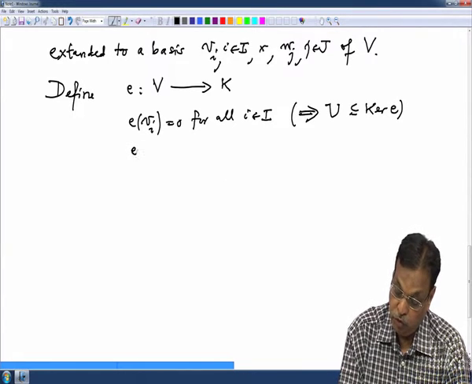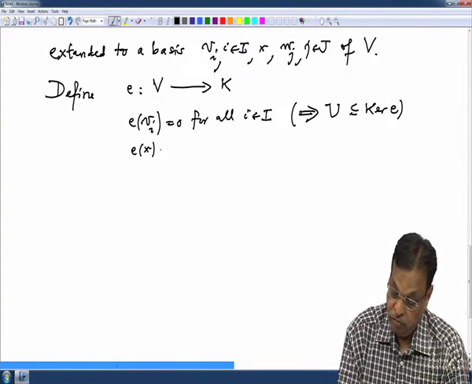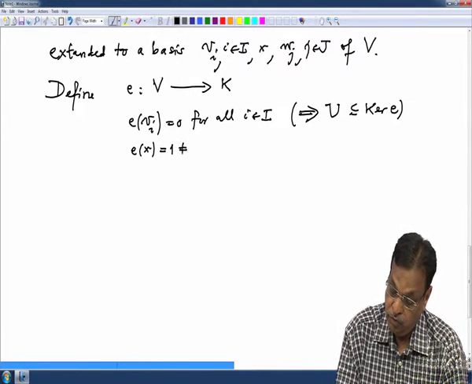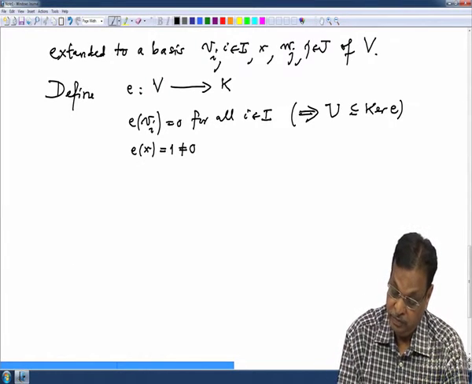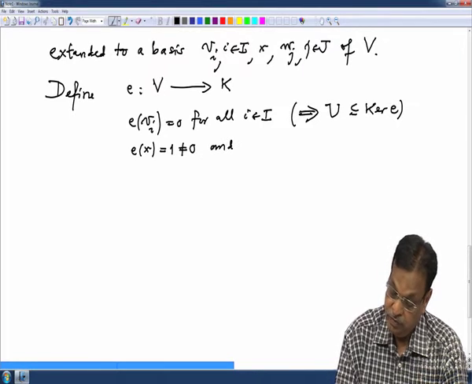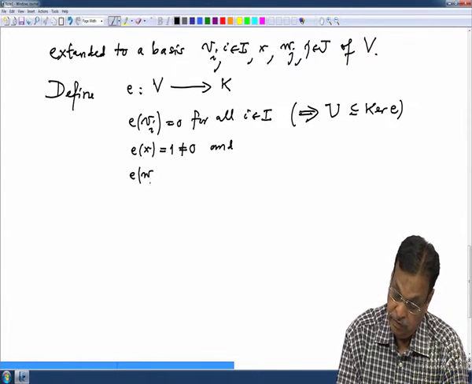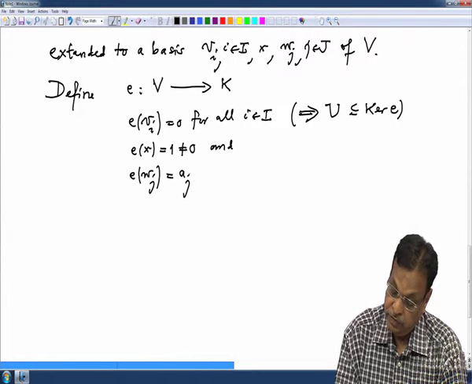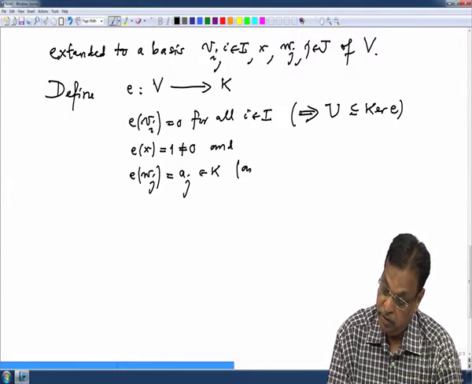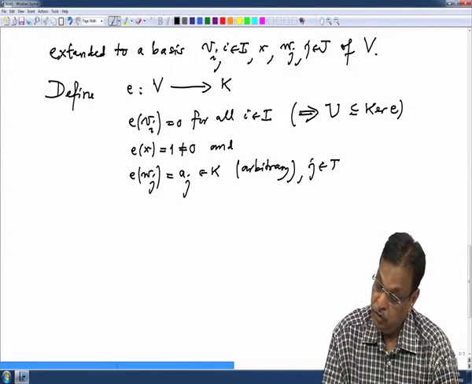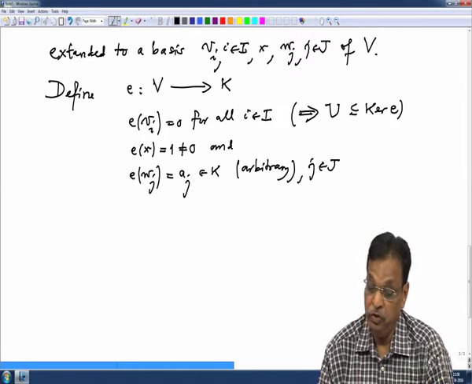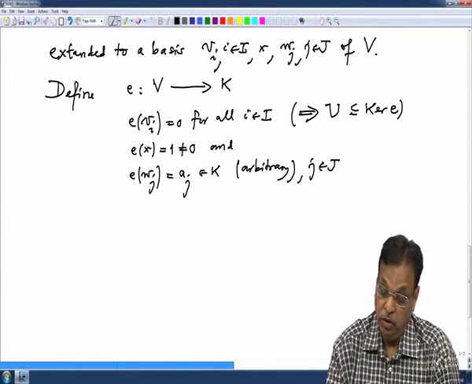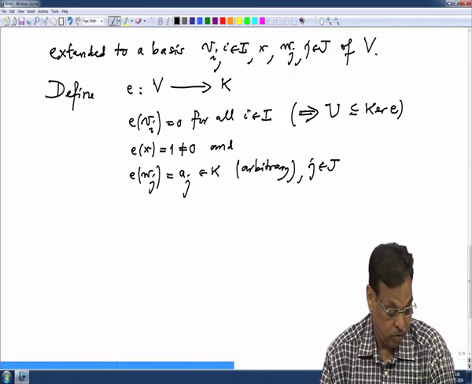Define E on X to be non-zero, for example 1, which is non-zero, and on Wj you can define anything you like. On Wj you define some Aj, these are in K, arbitrary, for any j in J. So obviously this E is the required form. That is what we wanted, a form which is 0 on U, non-zero on X, and so on.